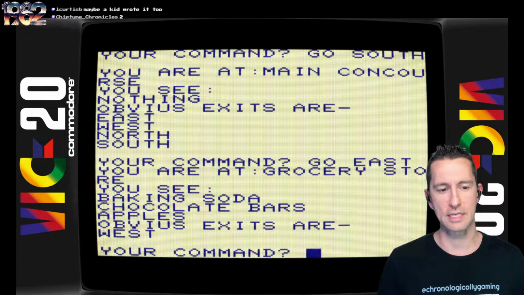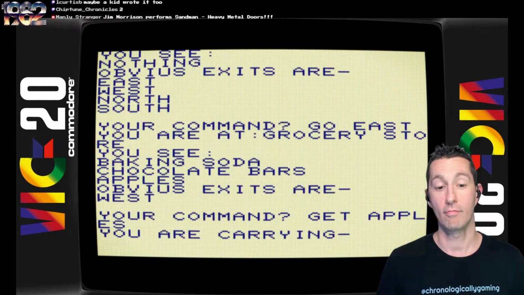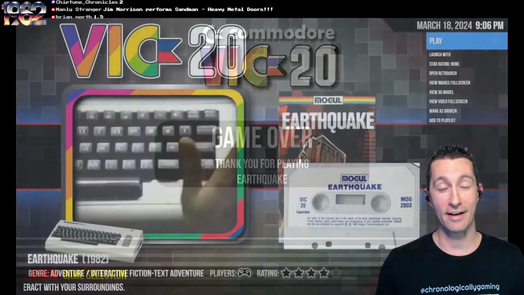We're at the grocery store. We can see baking soda, chocolate bars, apples. Can we get apples? It should understand that. Yeah, there we go. Now we're carrying apples and an ET flashlight. Wait, ET flashlight? Like it's from the movie? That's awesome. Yeah, Chiptune's already thrown out 2 stars. I'm not going to play any more of Earthquake.